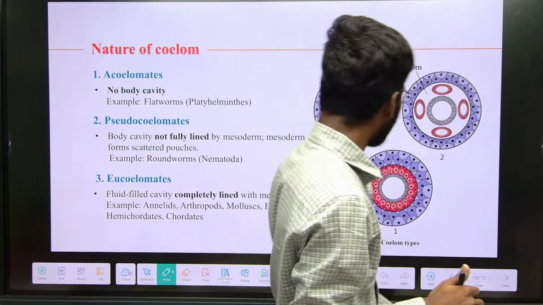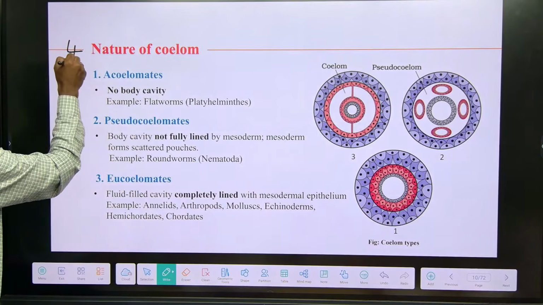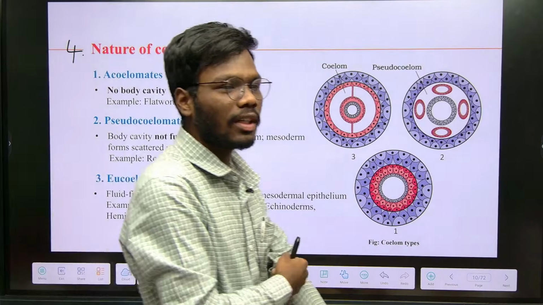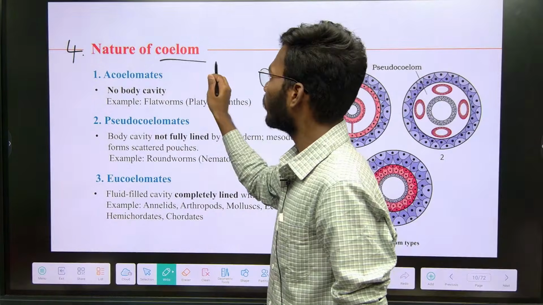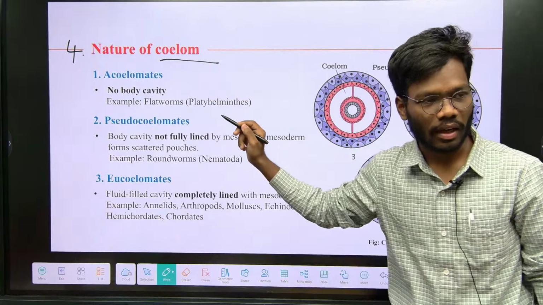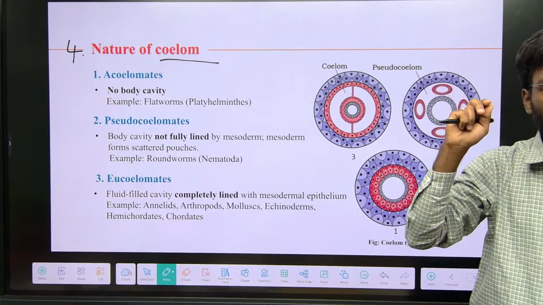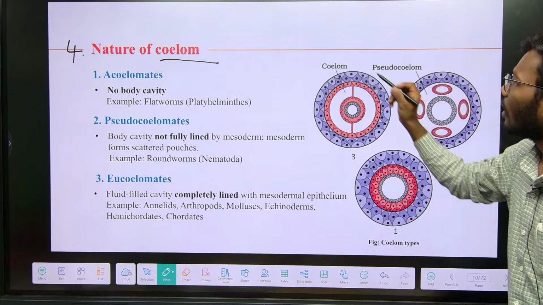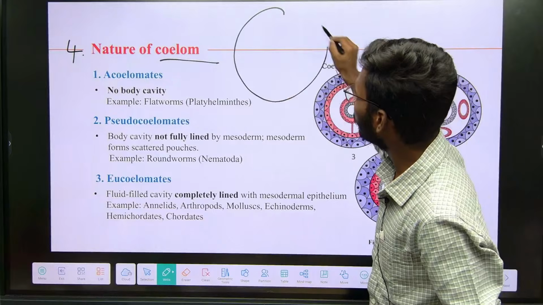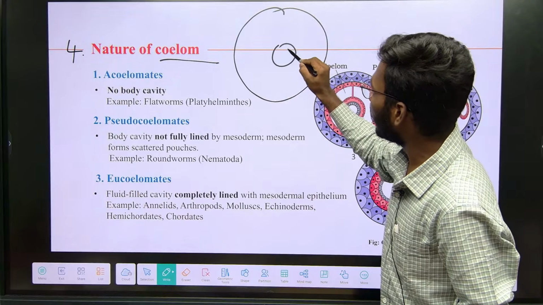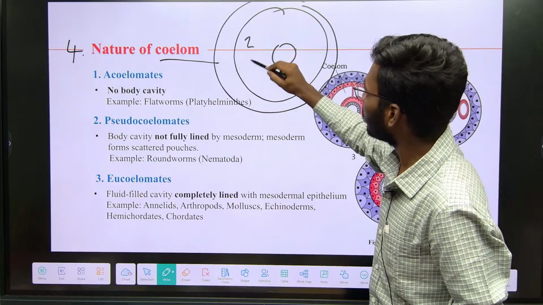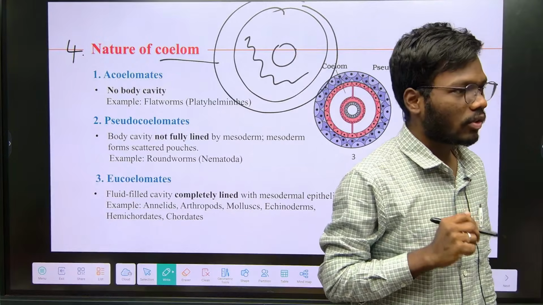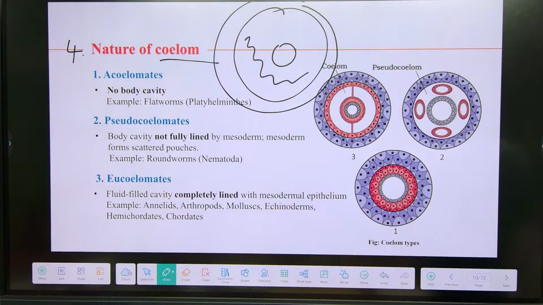The next fundamental feature is nature of coelom. We have to know what coelom is. Does anyone know what coelom is? Yes, body cavity. The body cavity is present inside our body. For example, this is the body, this is the alimentary canal. In between the alimentary canal and the outer layer, the cavity is called the body cavity, which is filled with a jelly-like substance called coelom.